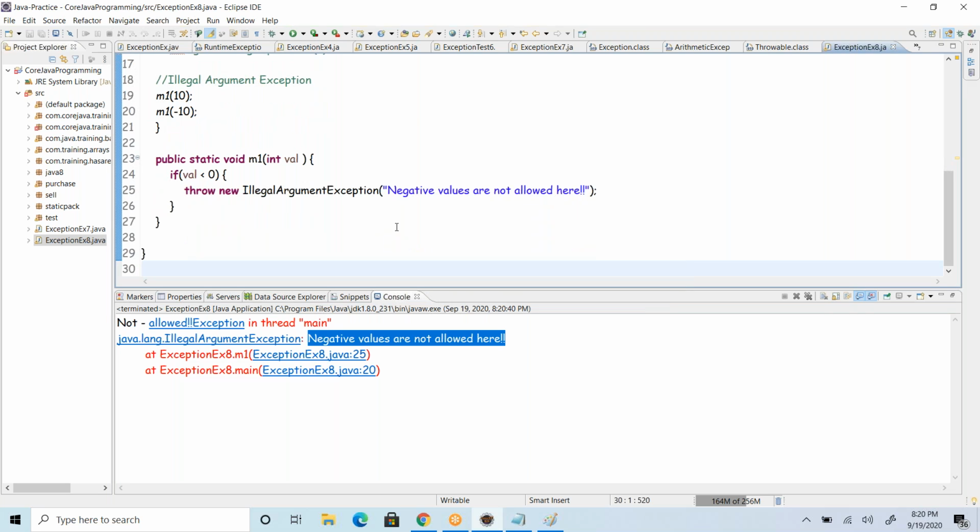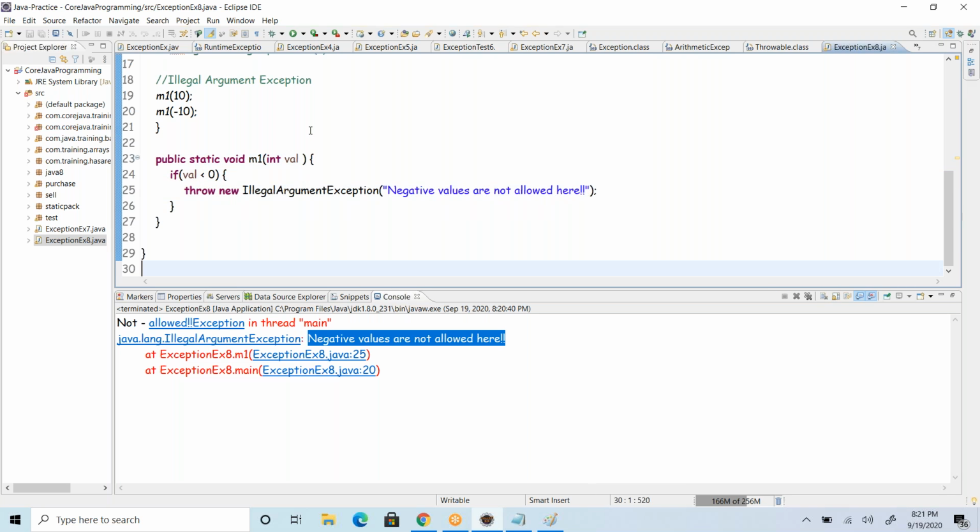So that's the important exception that you will have to understand. IllegalArgumentException, NumberFormatException, ClassNotFoundException.